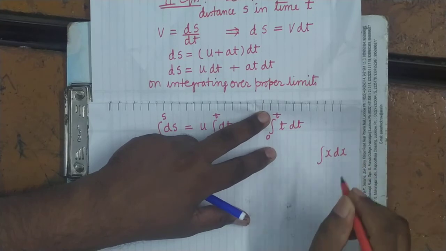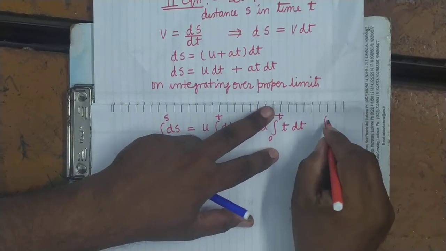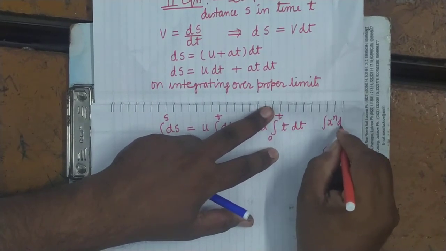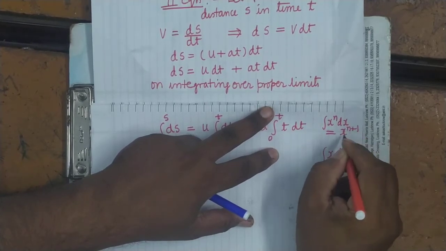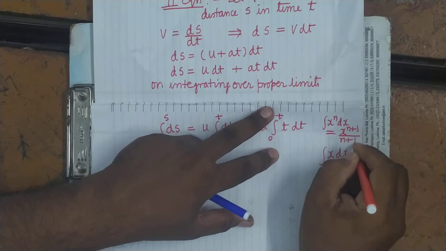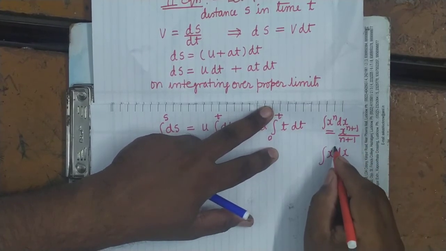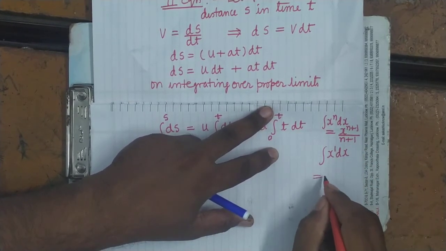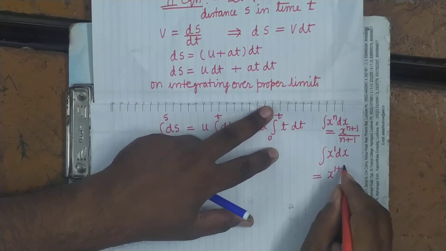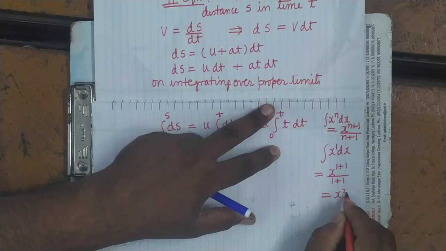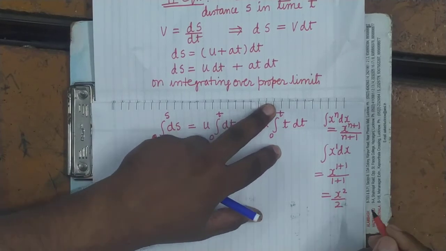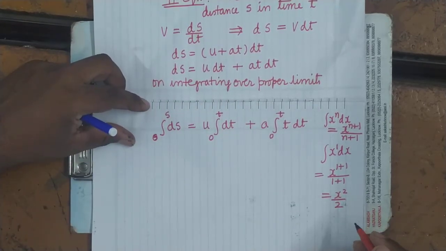Integral x dx, so as we know that integral x to the power n dx equals x to the power n plus 1 upon n plus 1. Here what is the power? No power means power is 1. So it equals x to the power 1 plus 1 upon 1 plus 1, that is equal to x square upon 2. It's clear.